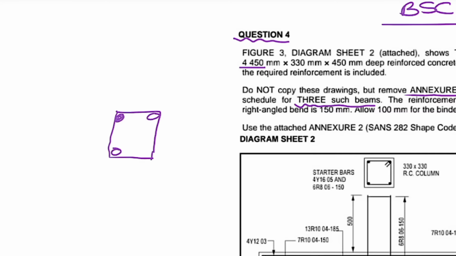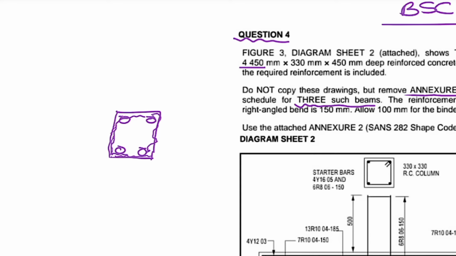Okay, so I made a mistake here. Let me just do this. They can be somewhere in the middle. I mean, not to say in the middle, but what you notice is that there is space on the sides, and this space is what we call the cover. So it means that the reinforcement is being covered with concrete. So that's how it's going to look.